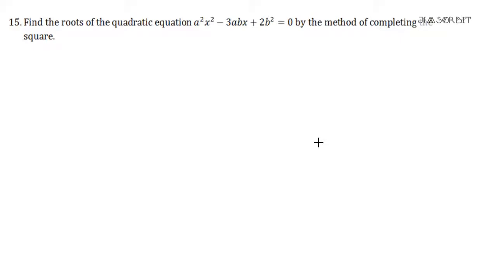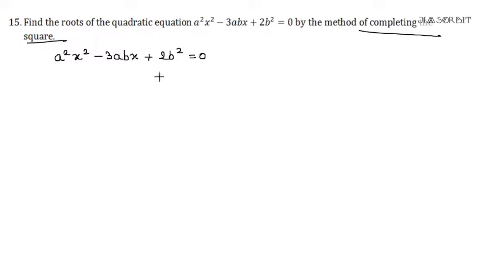Question 15 is also based on quadratic equation, but it is based on the method of completing the square. Now, method of completing the square, how it works, I hope you know this. I'll try to explain it here. So the question is a square x square minus 3abx plus 2b square is equal to 0.